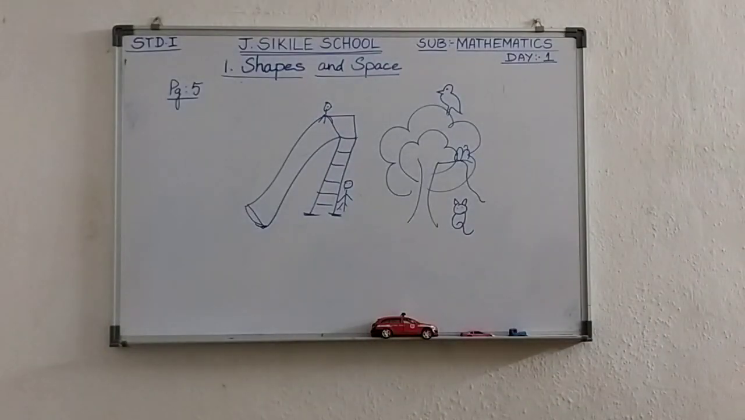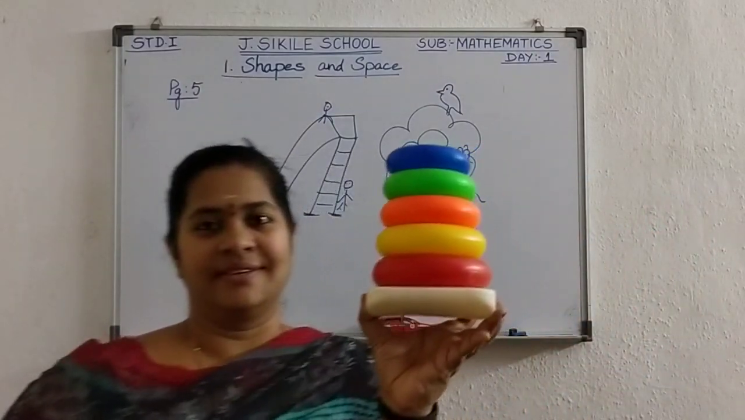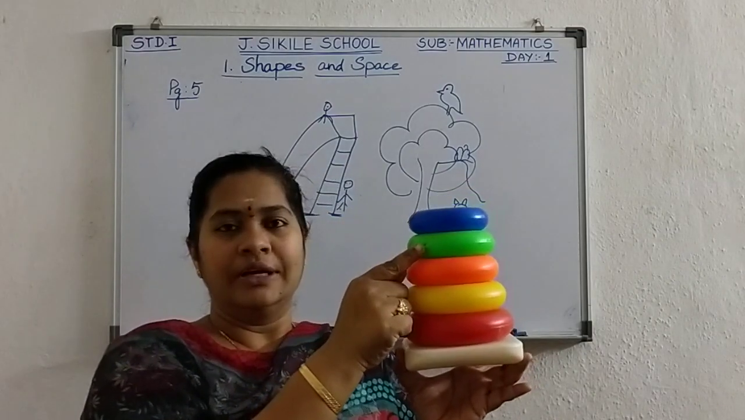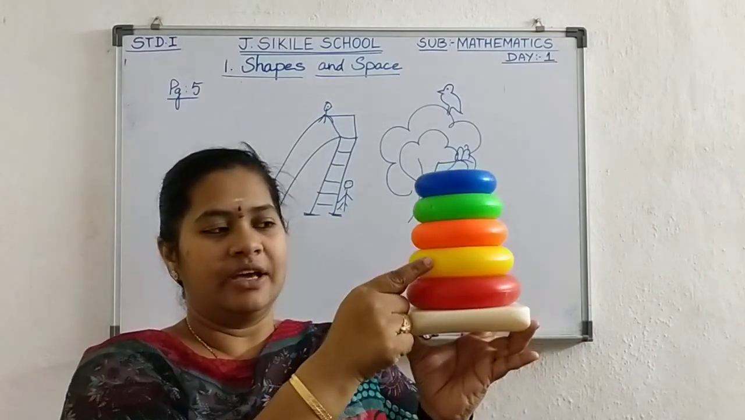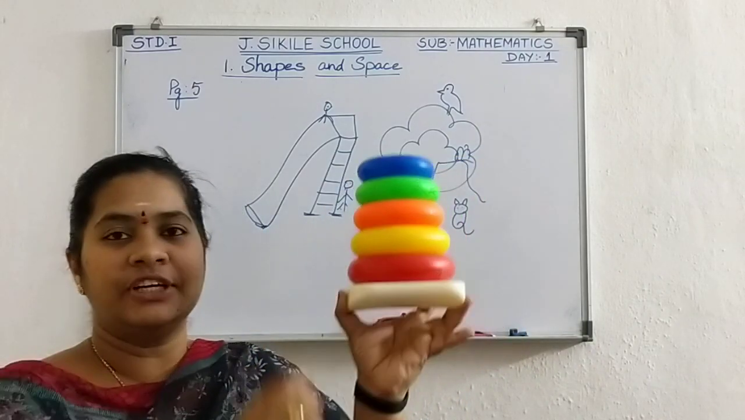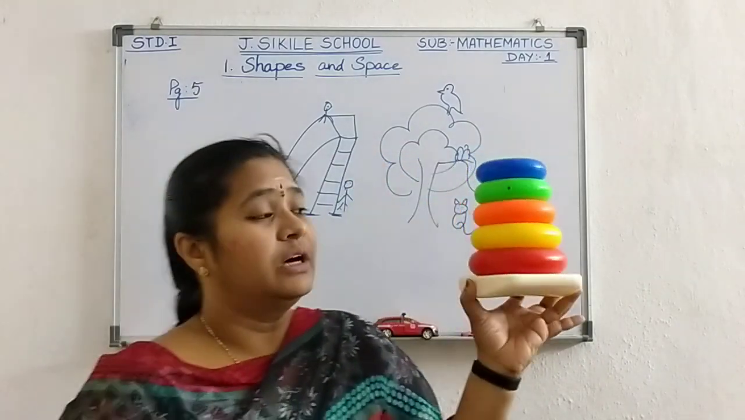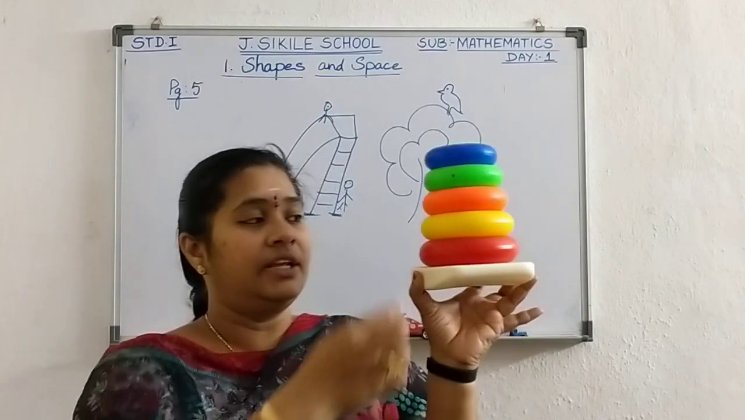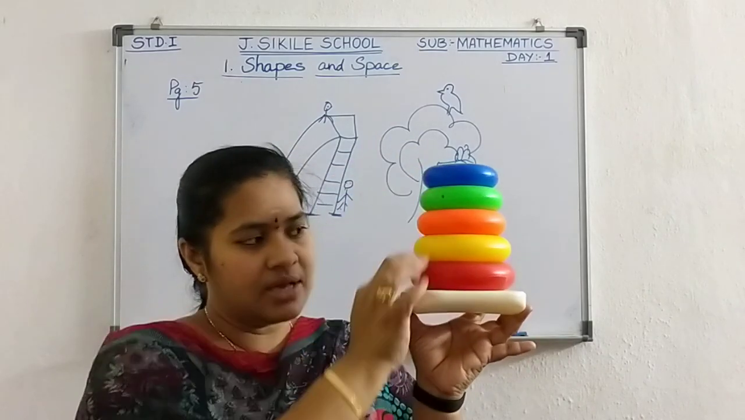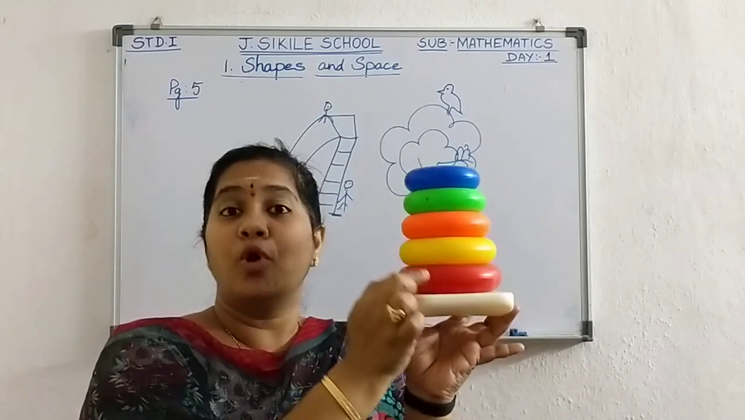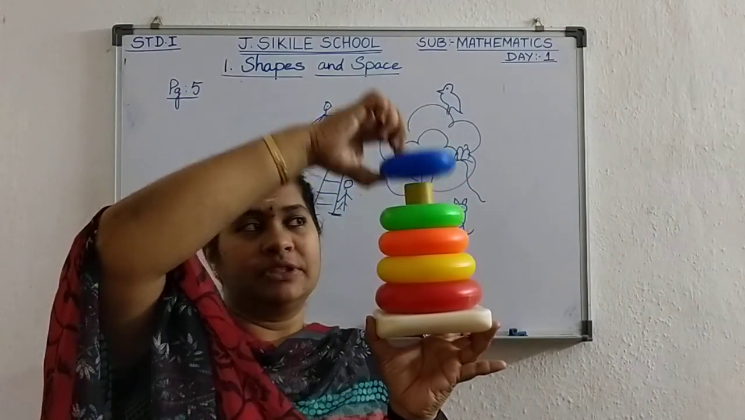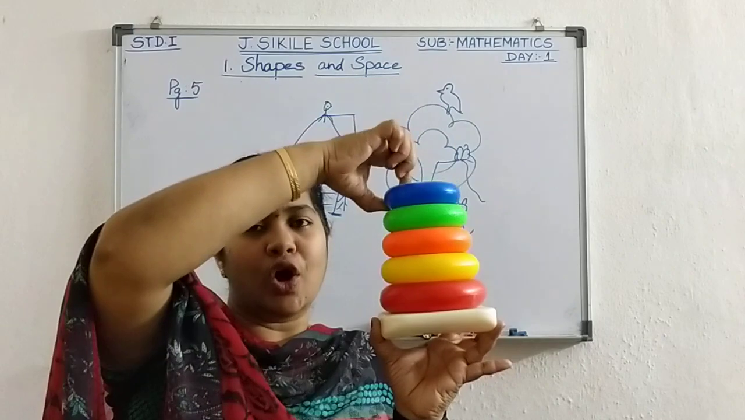Now here I have some rings. So what is this color? Blue, green, orange, yellow and red. Okay. Now here we have different colors. Now where is the red color ring? It is at the bottom. Last of all. Yes or no? Where is the blue color ring? It is at the top. The blue color ring is at the top.